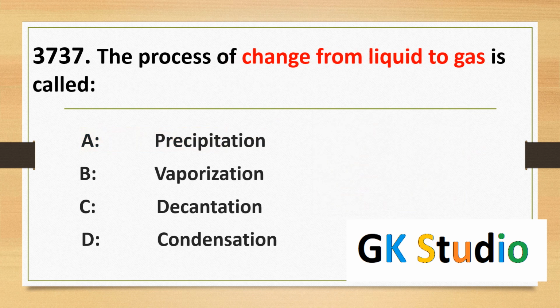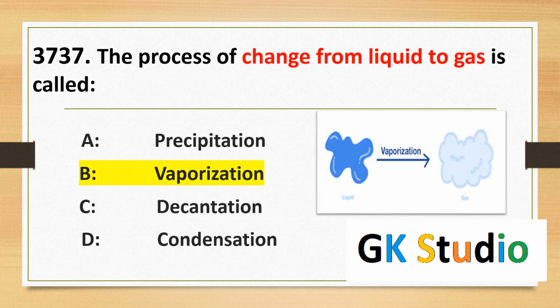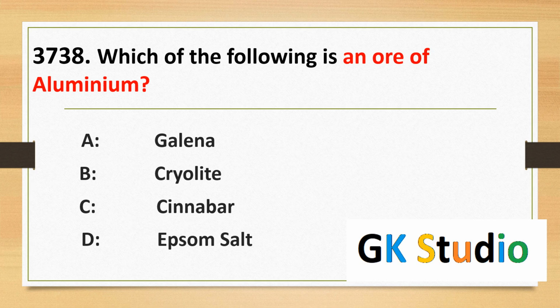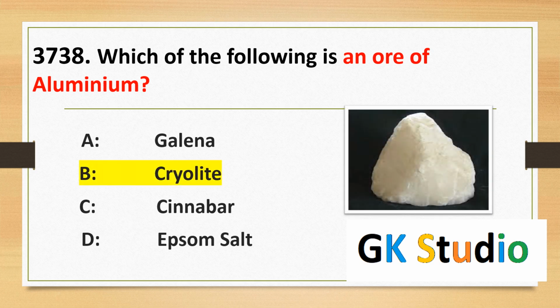The process of change from liquid to gas is called a process in which liquid changes into vapors or a gas. It is called vaporization. Which of the following is an ore of aluminium? The famous ore of aluminium is cryolite, and it is shown as such a stone.